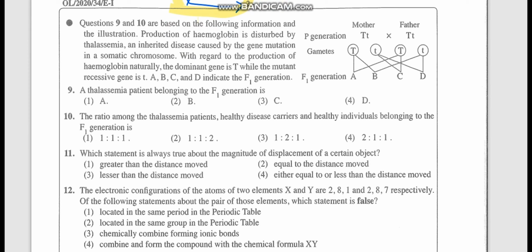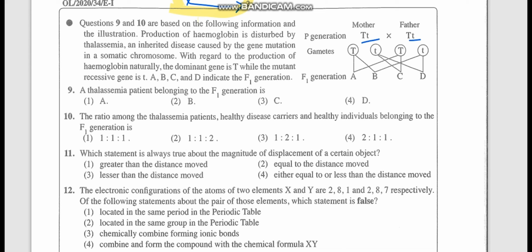Questions 9 and 10 are based on the following information and the illustration. Here we can see a genetic monohybrid cross. Production of hemoglobin is disturbed by thalassemia, an inherited disease caused by a gene mutation in a somatic chromosome. With regard to the production of hemoglobin, the dominant gene is capital T, while the mutant recessive gene is small t. Mother and father, if we consider here, are both carriers of this disease. A thalassemia patient appears in the F1 generation.